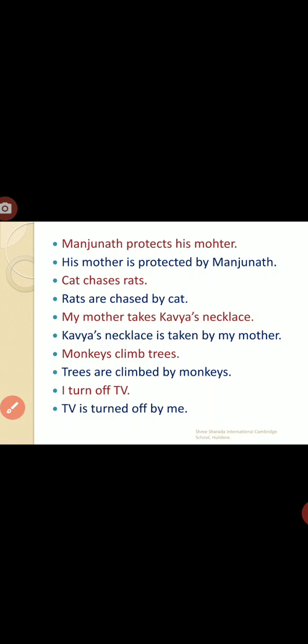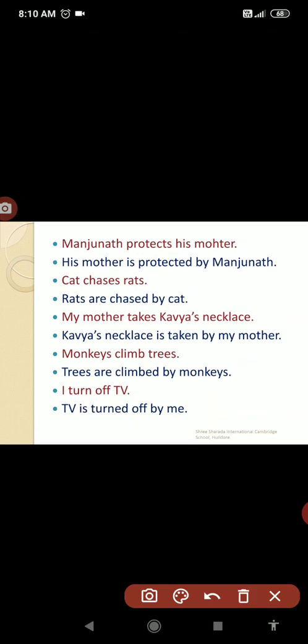Next one. My mother takes Kavya's necklace. Here you may have difficulty finding the subject and object. Already I told you how to find it. You have to understand where the main verb is. The main verb is takes. Before takes is the subject. My mother is the subject. After the main verb is the object. Kavya's necklace is the object. Now you have to change that object into the subject place. That means Kavya's necklace comes to the place of the subject. This is the subject now in the passive voice.